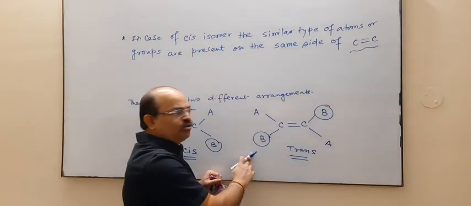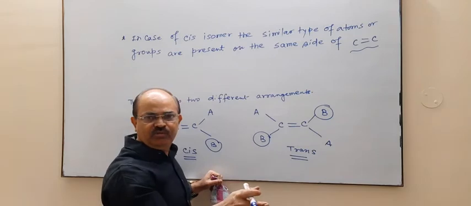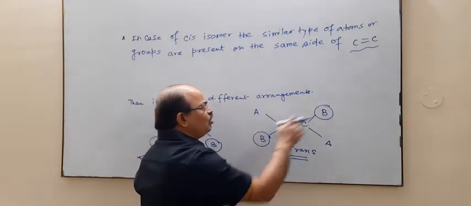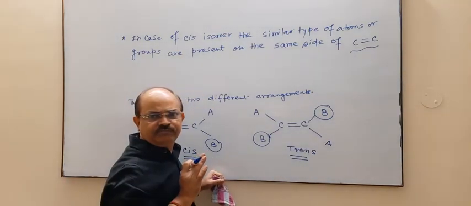these two B atoms that you are seeing, they are present on two opposite sides.